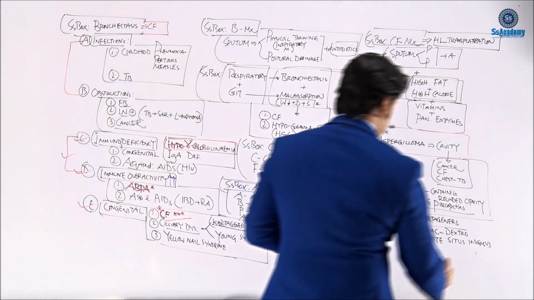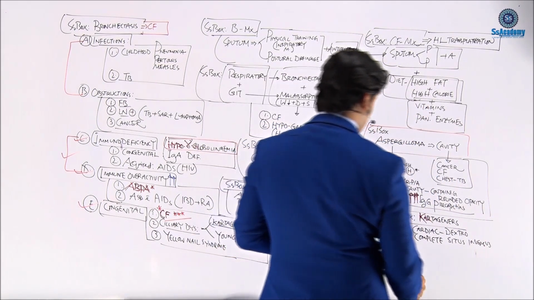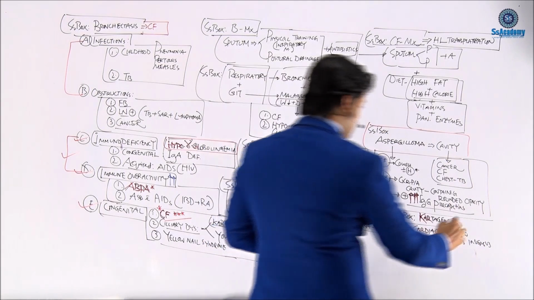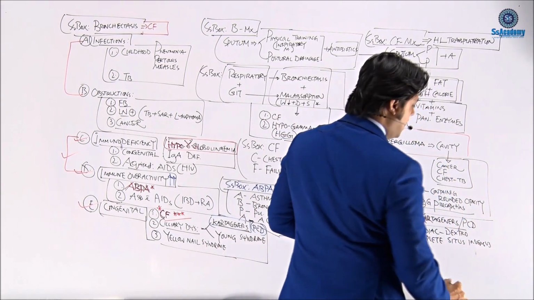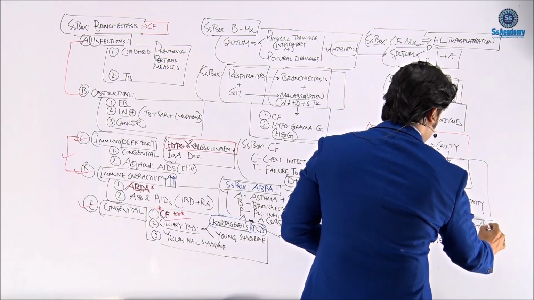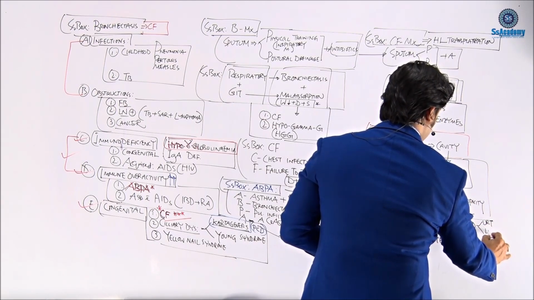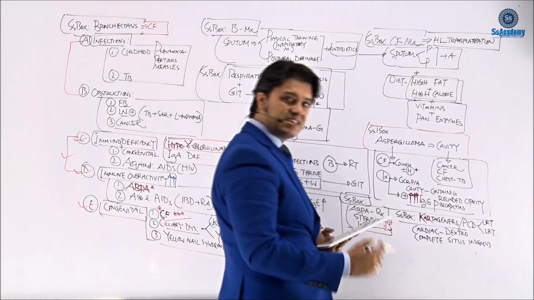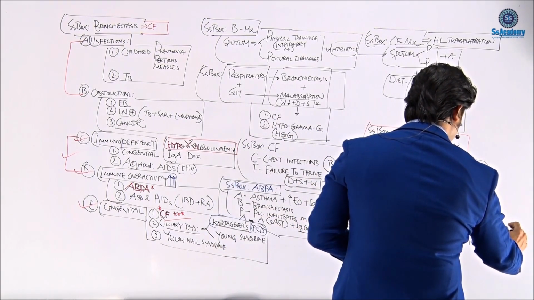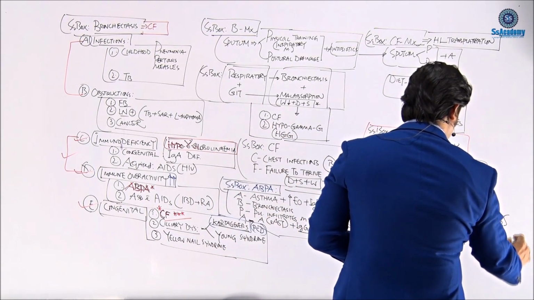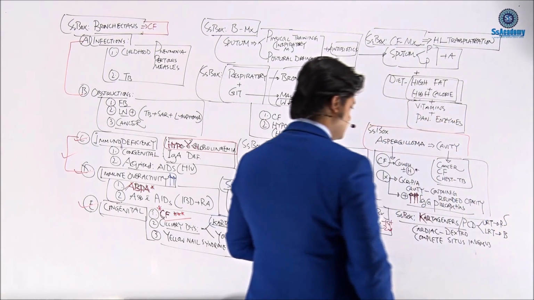So this Kartagener syndrome, the name is primary ciliary dyskinesia. They will have both upper respiratory tract infection and lower respiratory tract infections recurrent, the upper meaning recurrent sinusitis, and the lower leading to bronchiectasis.